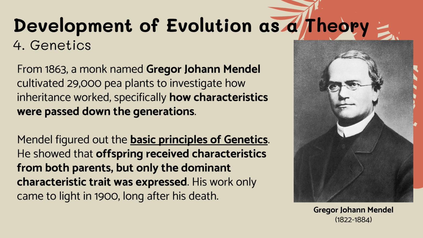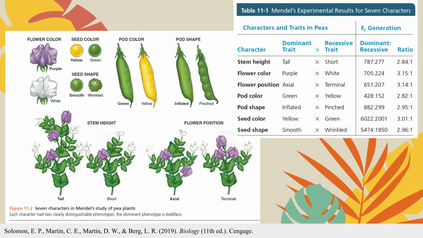Starting in 1863, Gregor Johann Mendel studied thousands of pea plants to understand how traits are passed from parents to offspring. He discovered that offspring receive traits from both parents, but some traits are dominant while others are recessive. His work revealed the basic principles of inheritance, which later helped explain how traits involved in natural selection are passed through generations. This summarizes Gregor Mendel's work with pea plants.